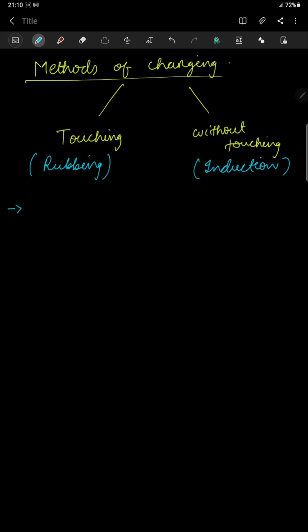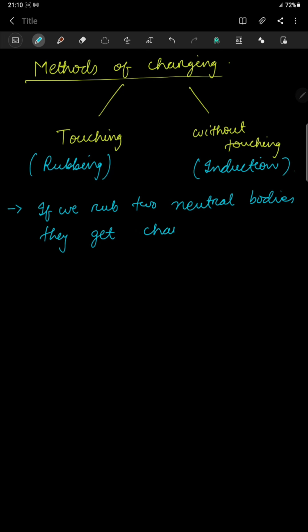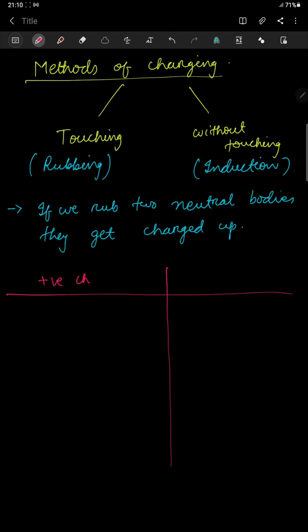It is a well-known fact that if we rub two neutral bodies, they get charged up. So if they are getting charged up, one of the bodies will be positively charged, the other body will be negatively charged. So let me make a table here for proper understanding. This is the positive charge. This is the negative charge.